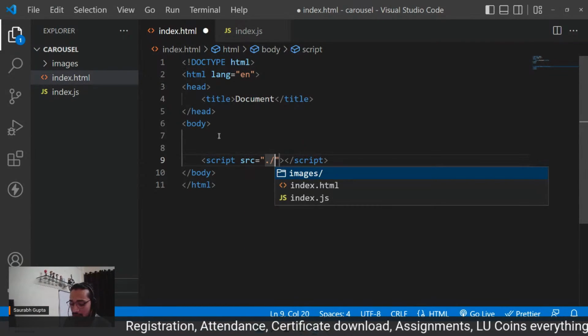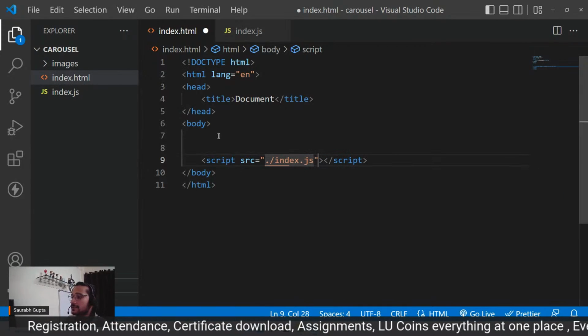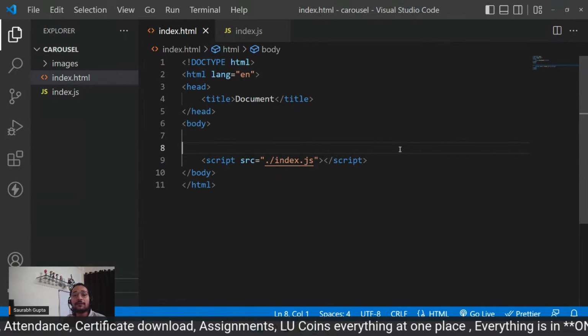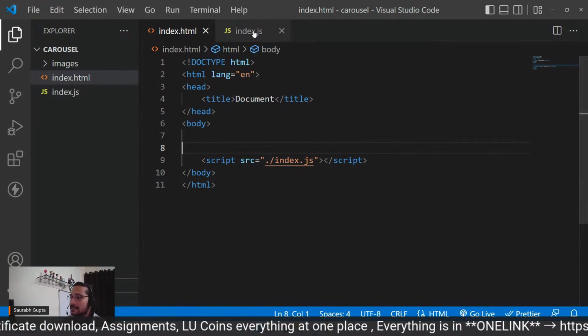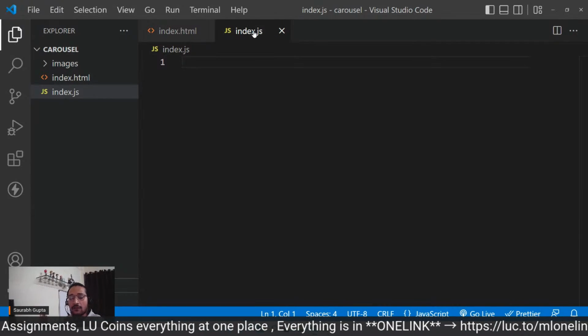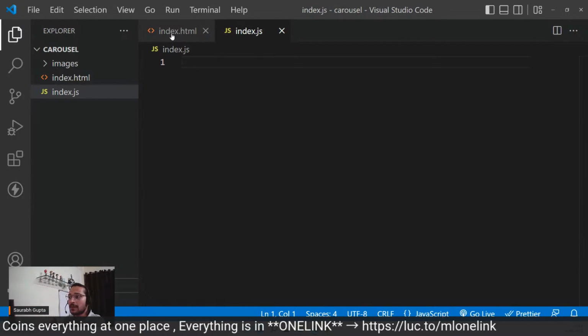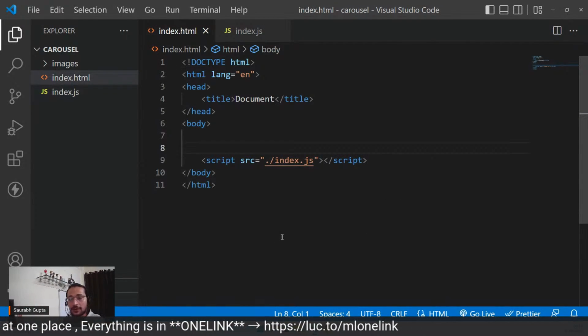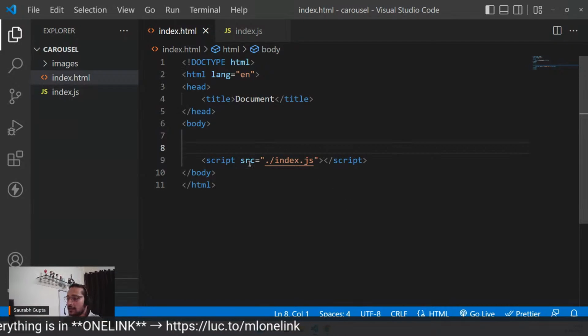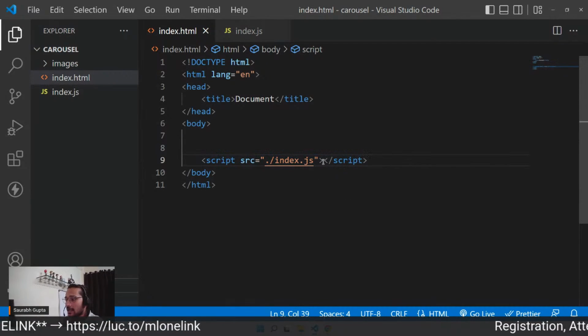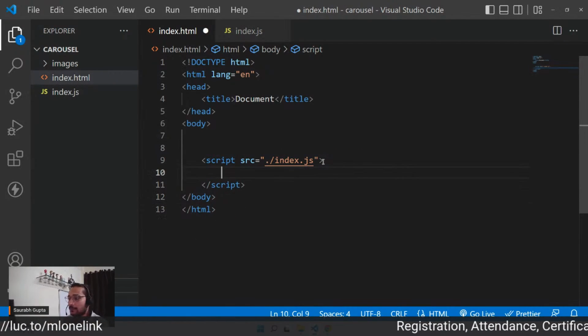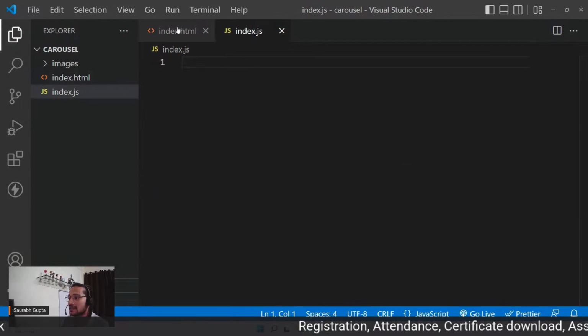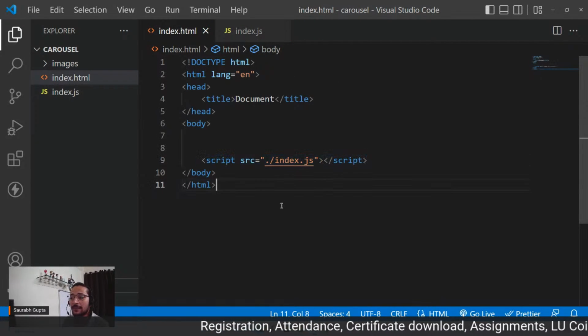So ./index.js. That's it. And let me confirm if it is working. Guys, we have created a separate JS page, and now we can freely write all our JS here that will work for this HTML page. You can think of it like writing in the bottom only. So script tag in the bottom, but now I'm not going to write JS here. I'm going to write JS separately because I've linked it with this page using the script tag.